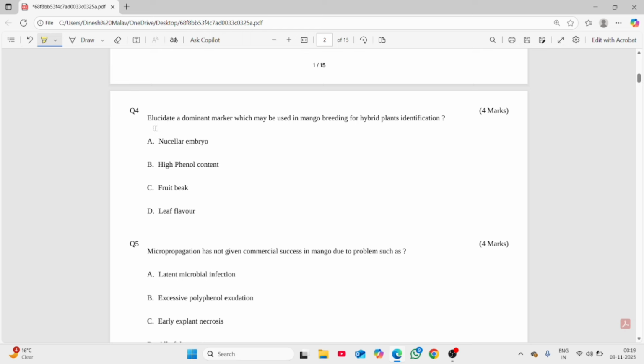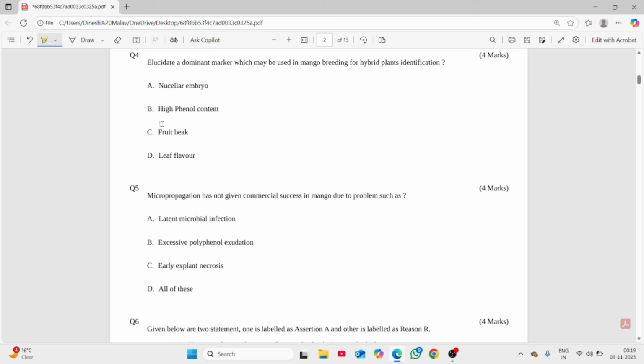So our fourth question is, elucidate a dominant marker which may be used in mango breeding for hybrid plants identification. So first option is nucellar embryo. Yes, nucellar embryo can be used as a marker, but it cannot be a dominant marker. Second option is high phenolic content. It can be used as a marker, but not as a dominant marker. Leaf flavor. We all know that leaf flavor is directly related to fruit flavor, but it cannot be used as a dominant marker. Fruit beak is a dominant marker. For example, we can use Totapuri.